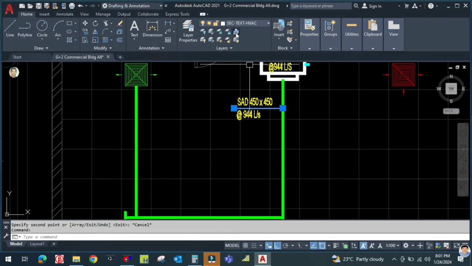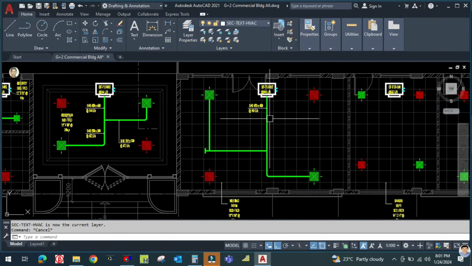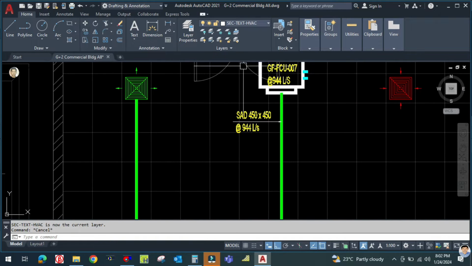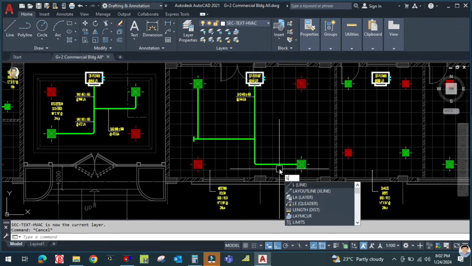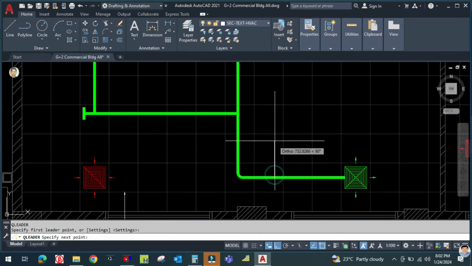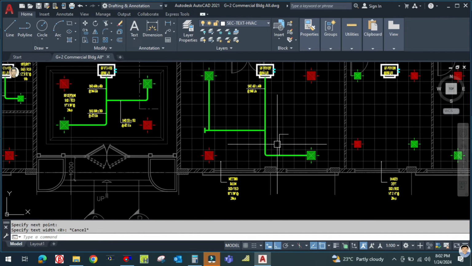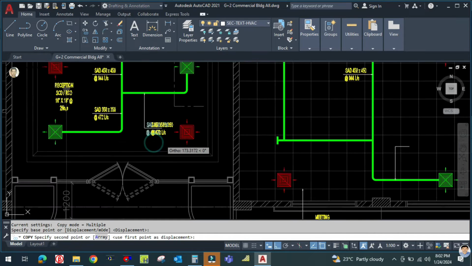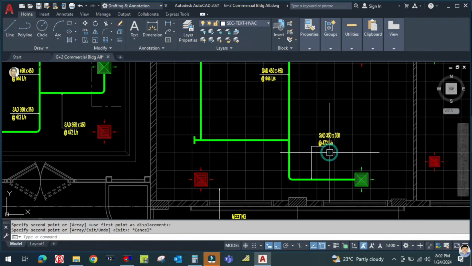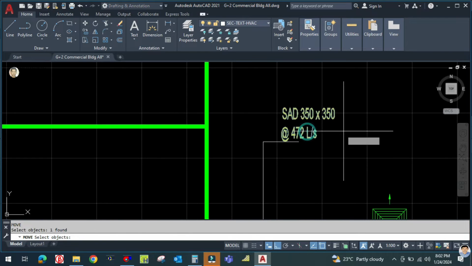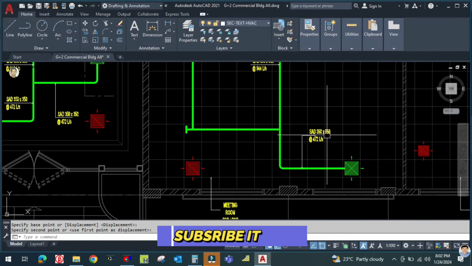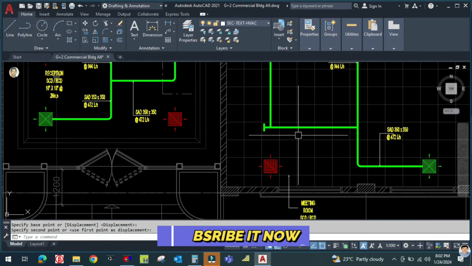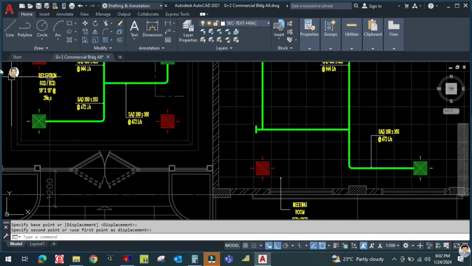let me convert this leader line to the current layer. So I want to use the leader line here. Okay, like this. So the size of this branch will be 350 by 350. Let us move down. Okay, and here it will be same.